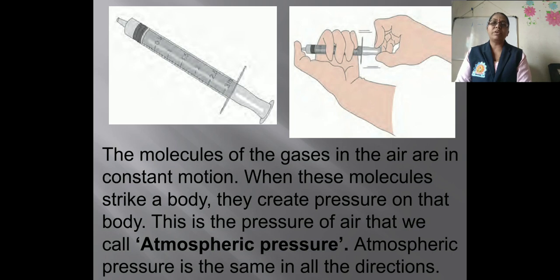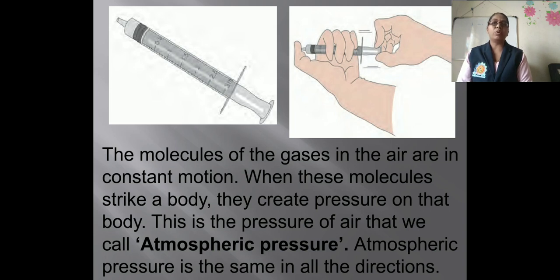Now you can observe here a figure of an injection syringe without a needle. Let us see what the activity is. Take an injection syringe without the needle. Pull its piston and observe it as you do so. The piston can be pulled out easily. The piston then remains in that position even if you let it go.